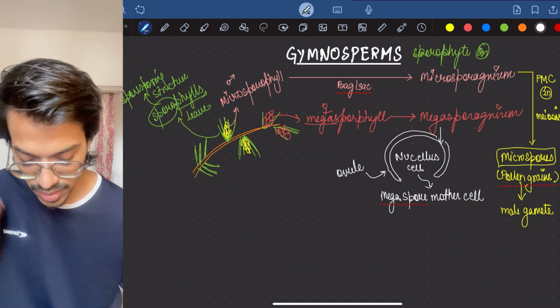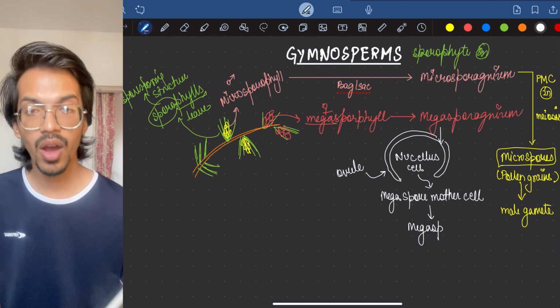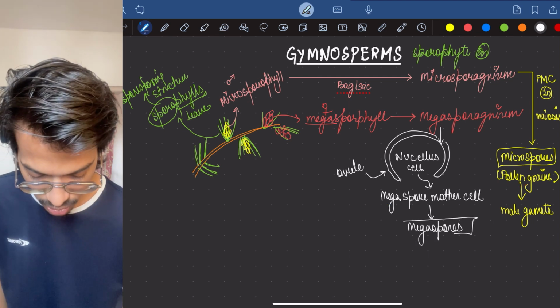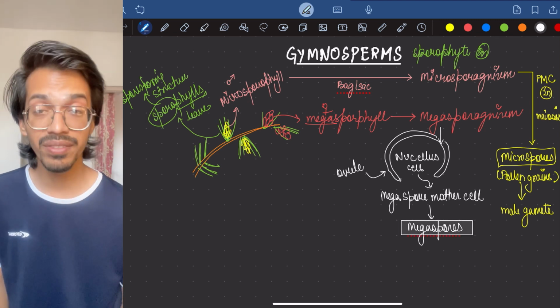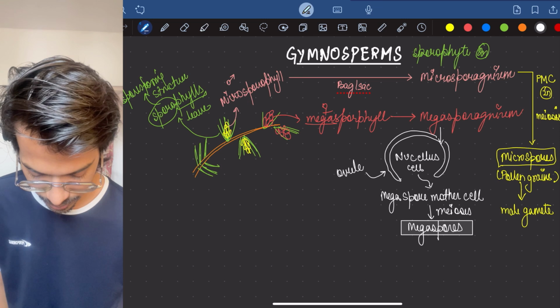And since this process requires meiosis, this megaspore will develop into archegonium.